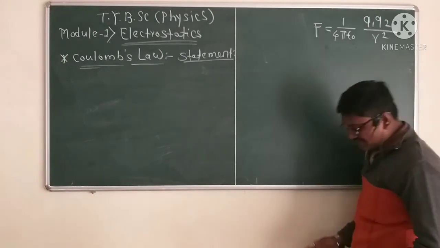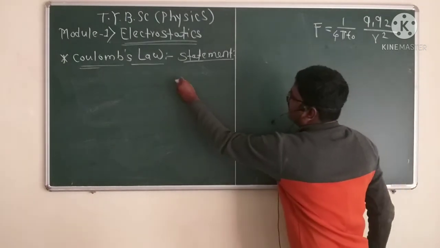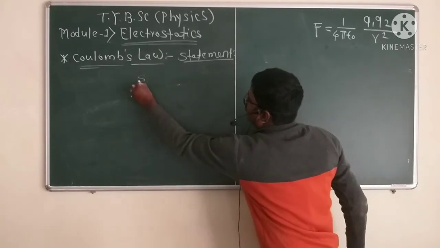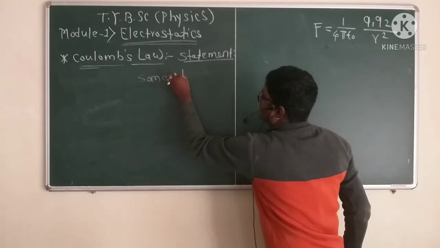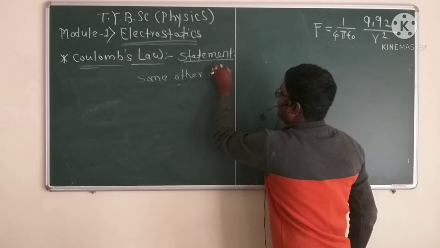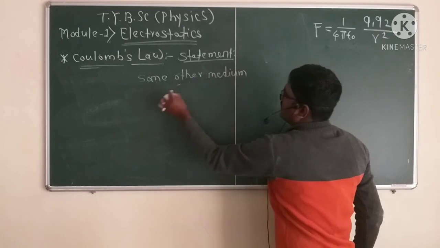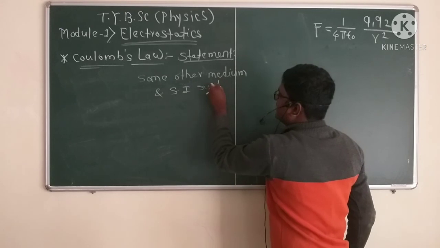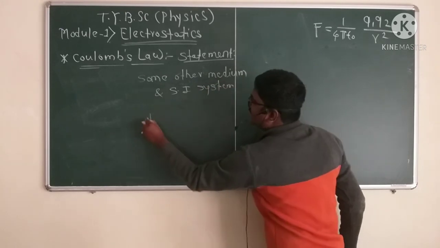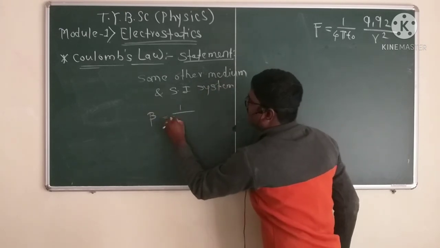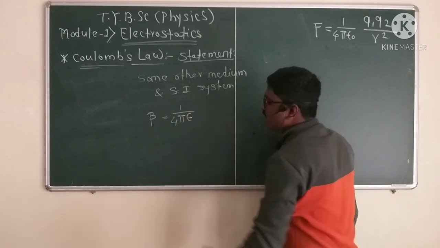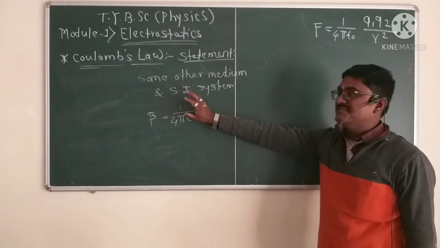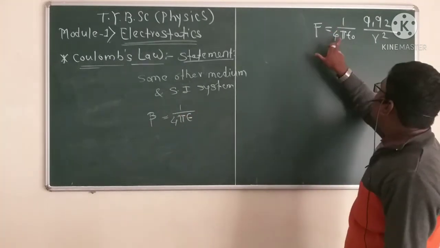But now we consider some other medium, with the SI system of units. In free space and the SI system, beta is 1 divided by 4 pi epsilon naught.